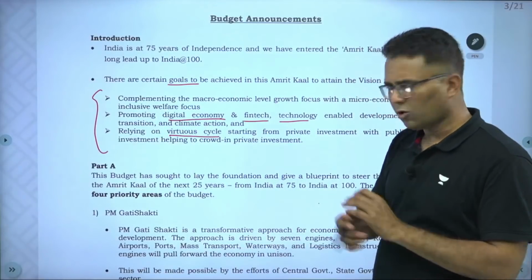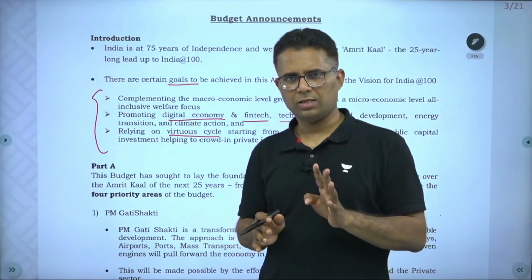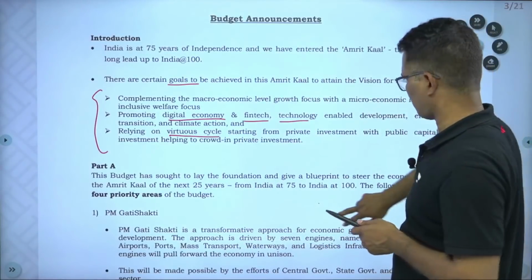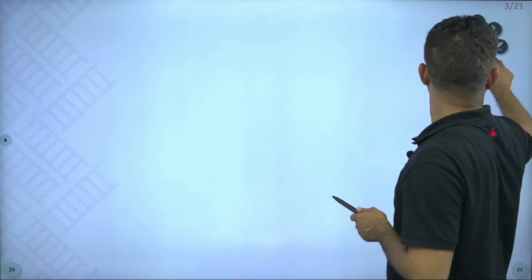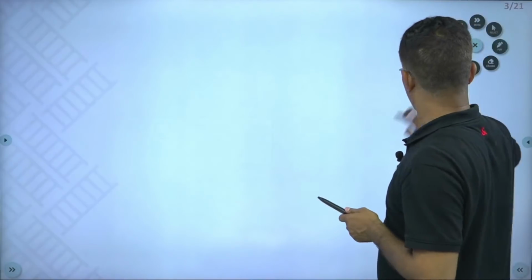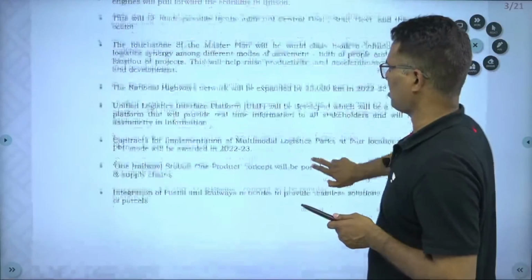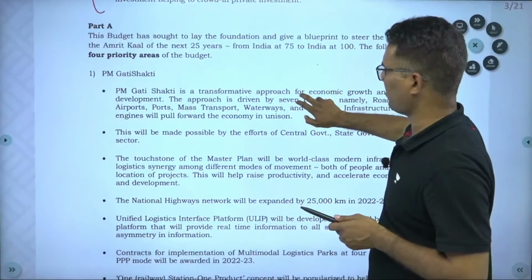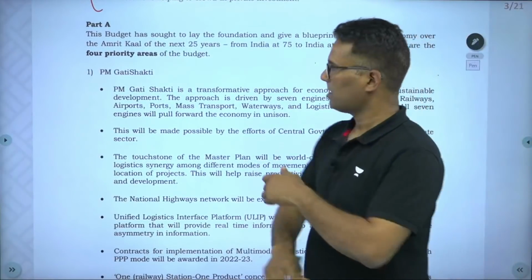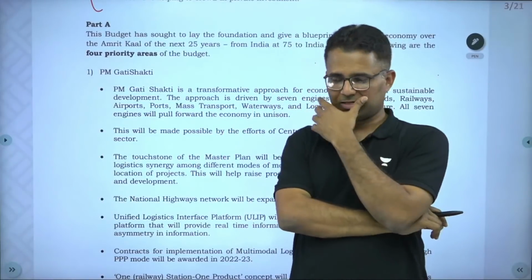Now, the whole budget I have divided into 4 parts. So we will be discussing the whole budget in 4 parts. The first part, part A, part B, part C, part D. So we will be covering it in 4 parts.